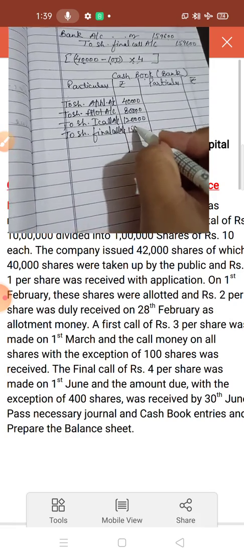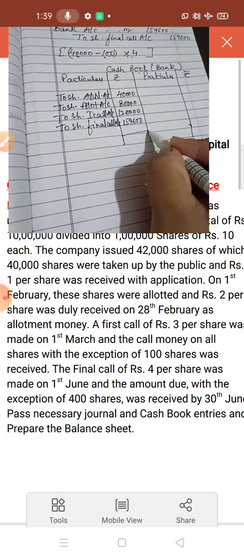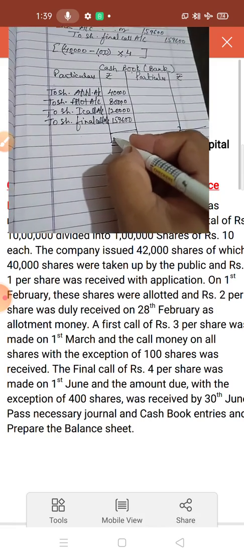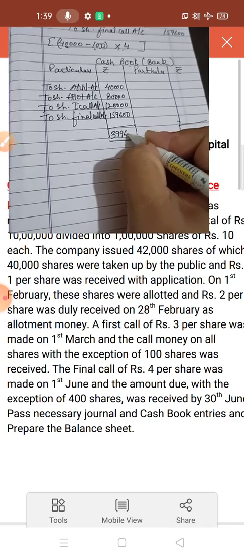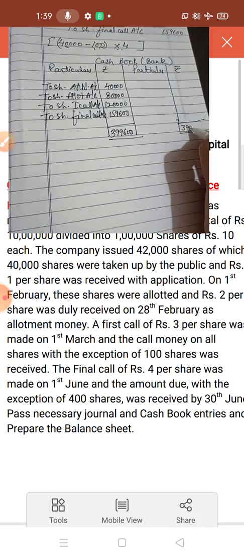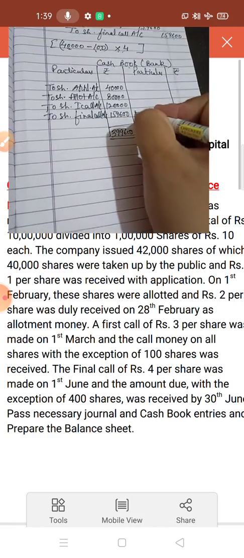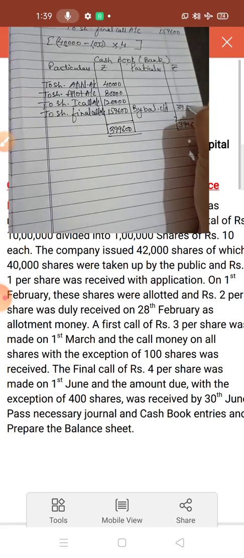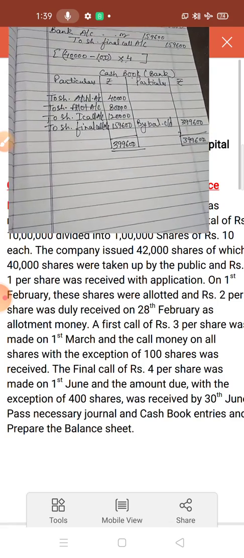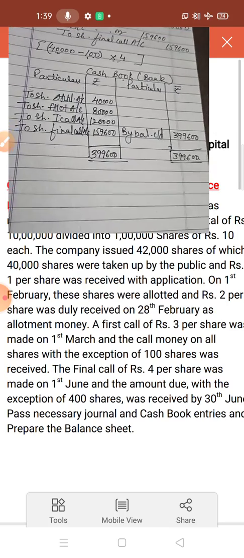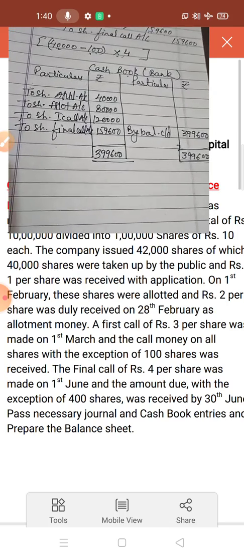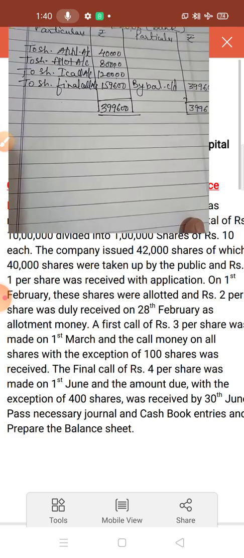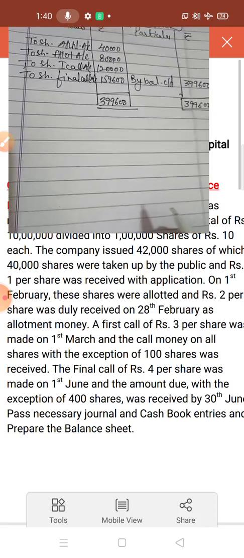Now this amount is 1,59,600. Now you have to make the total, because here on the credit side there is no entry. Now do the total. Total is 3,99,600. This you have to write down on both sides. Now this total you have to write down as by balance c/d. This is the new cash balance or new bank balance of the cash book. Okay, in this way you have to do. Now here you have to make the balance sheet also. So for the balance sheet, first of all you have to prepare notes to account.